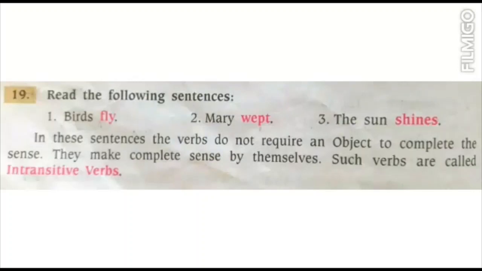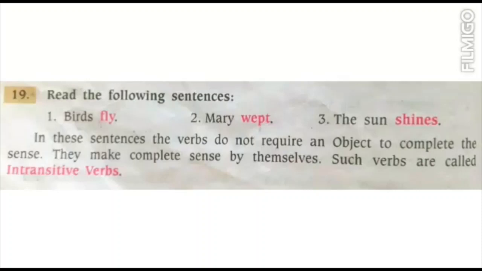First is birds fly, second is Mary wept, and the third is the sun shines. Now you can see all these three sentences, they are having complete meaning in themselves. They don't need any other object to make their meaning complete. Birds fly, it is having complete meaning. Now in these sentences, the verbs do not require an object to complete the sense. They make complete sense by themselves.